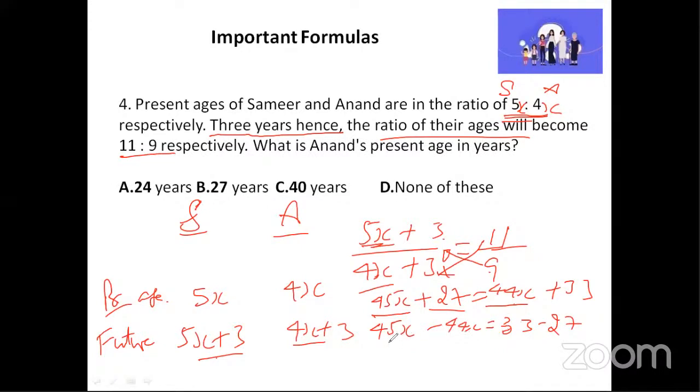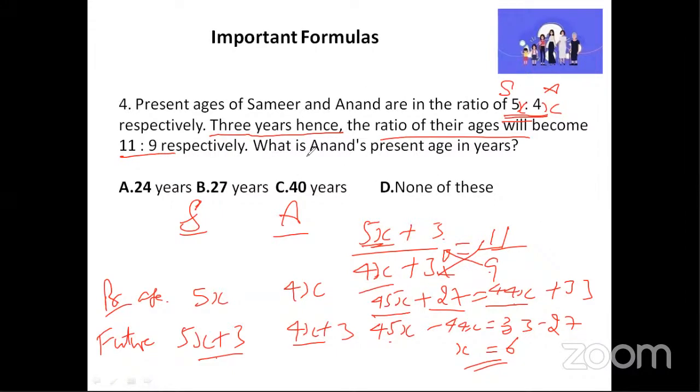Okay. So now 45x minus 44x will give me 1x, that is nothing but x, is equal to 33 minus 27, which will give me 6. Therefore, x is equal to 6. Is this clear so far? Very good. Many of you already solved. Bibi, Aisha, Afreen, and many other names I can see. That's great. Misbah, Farheen, Amreen. Very good. So you have already solved x is equal to 6.